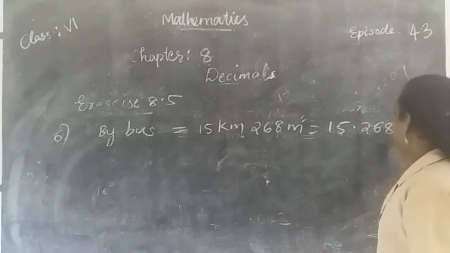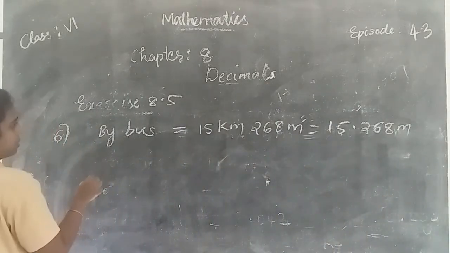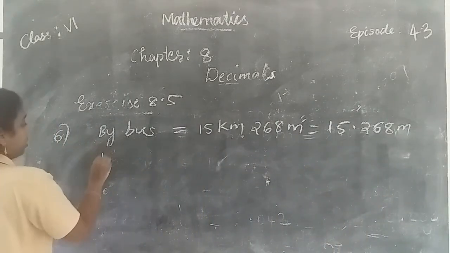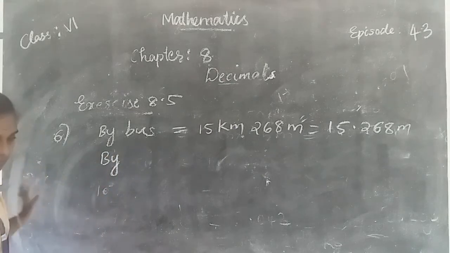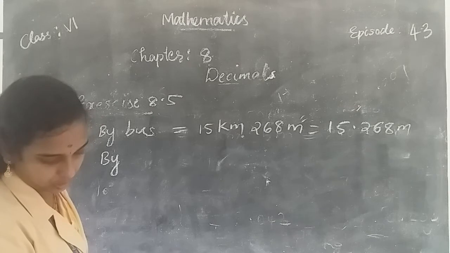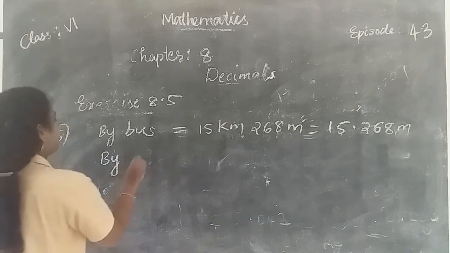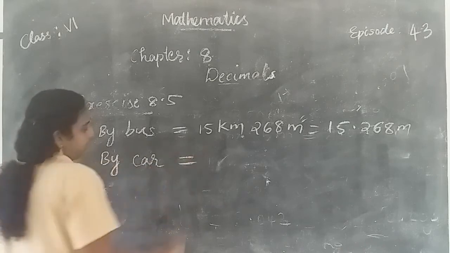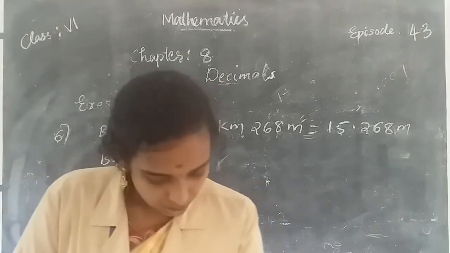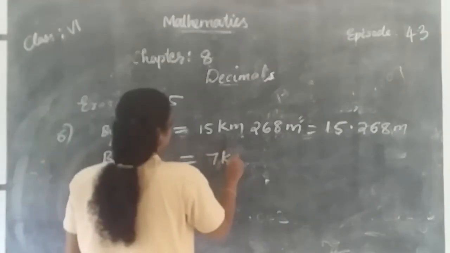Then distance covered by car is equal to 7 kilometer 7 meter.